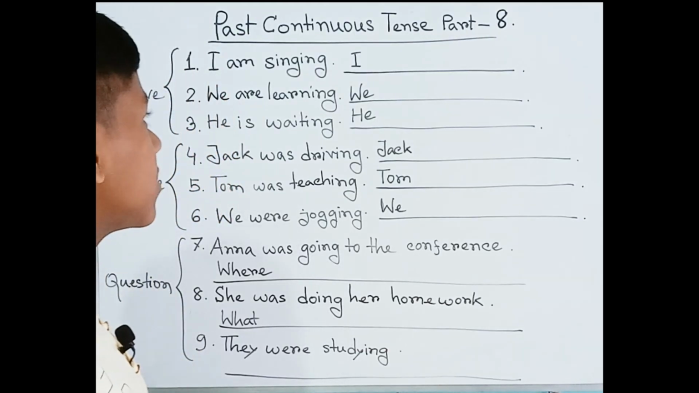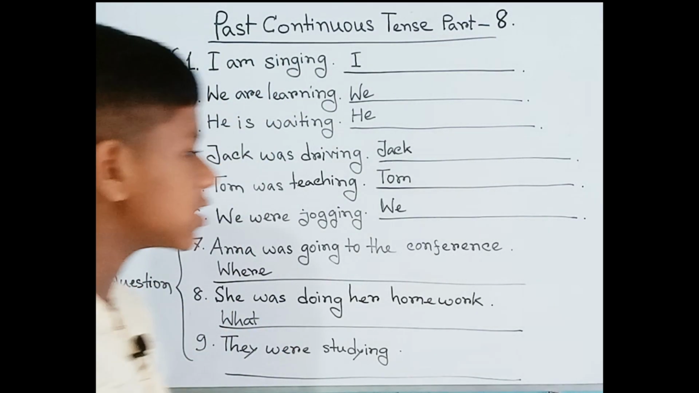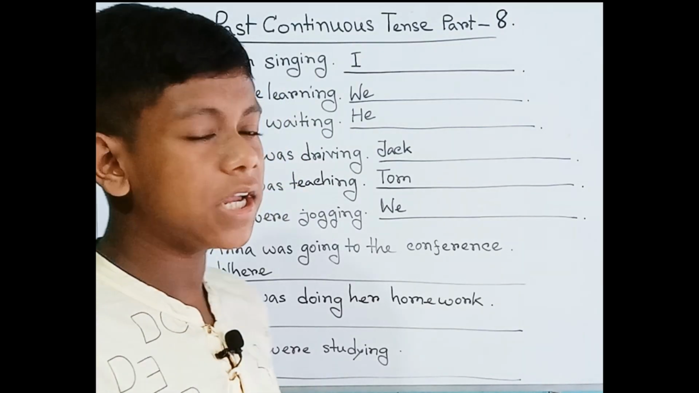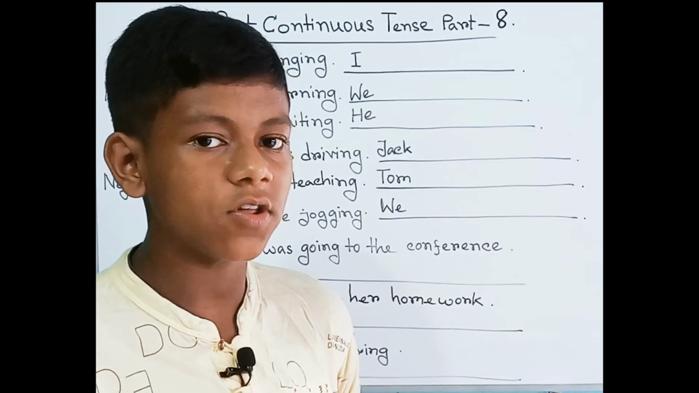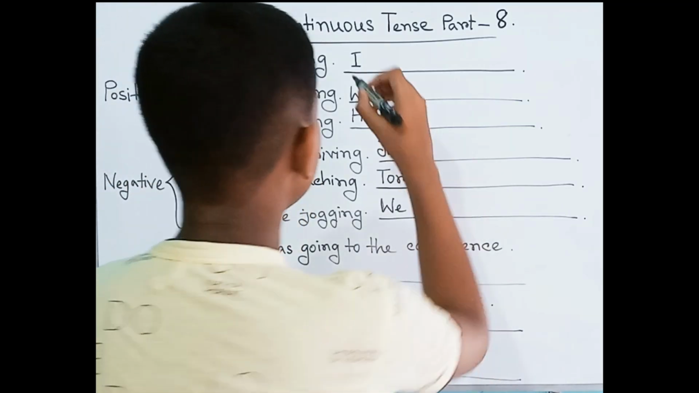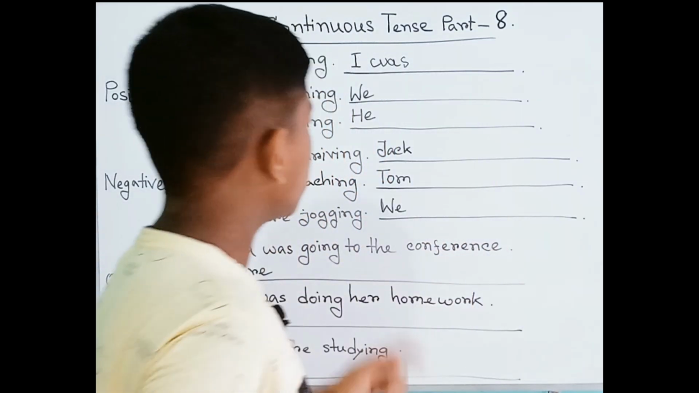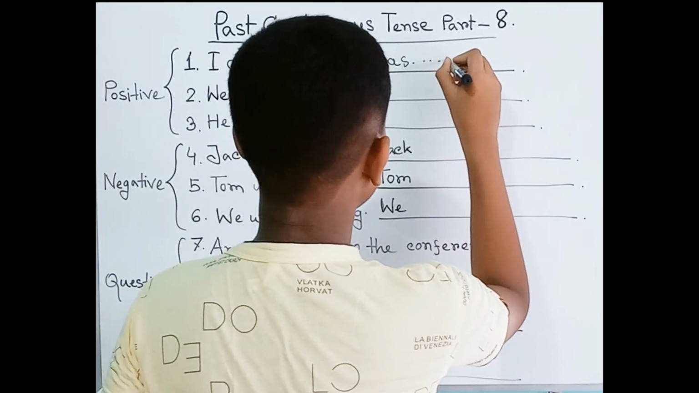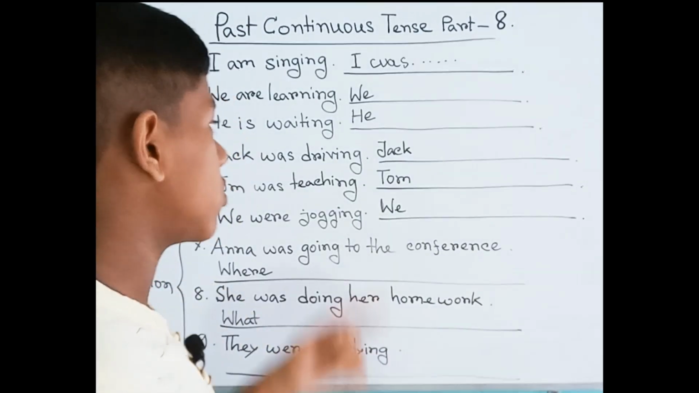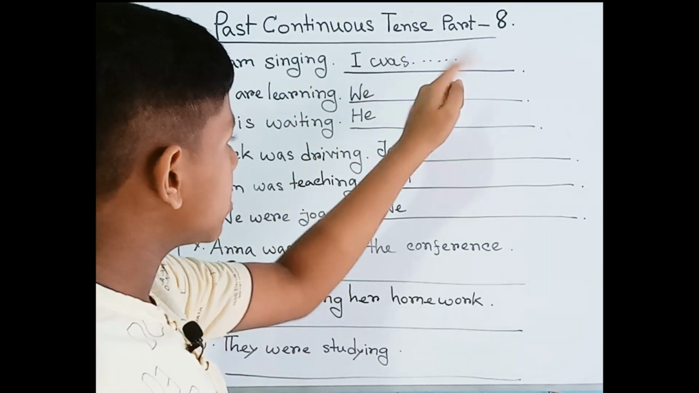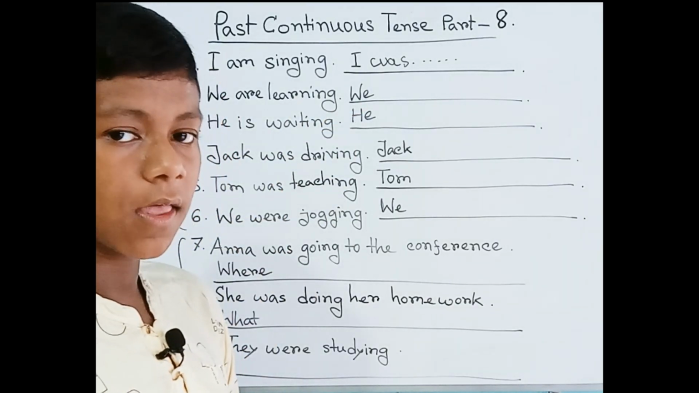So here we can see, I am singing. How can we transform it into the positive here? What do we need to do? Yes, we can just put the was. I was. Then you can see the extension, which is singing. So, I was singing.